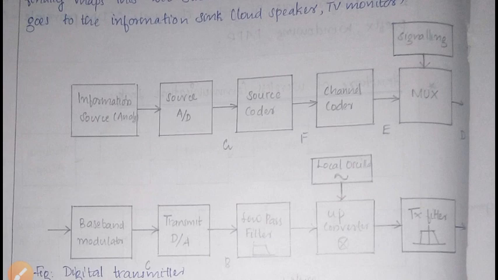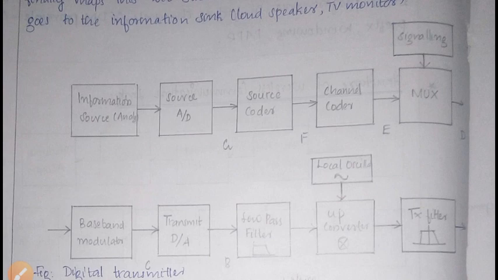So it produces a data stream of 64 kilobits per second. That is the A to D converter, the analog to digital converter.